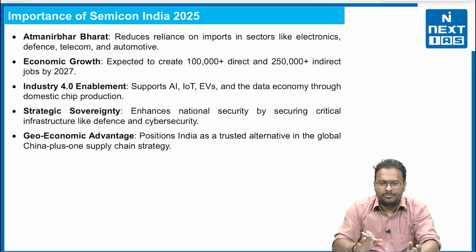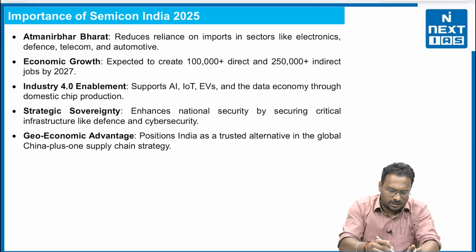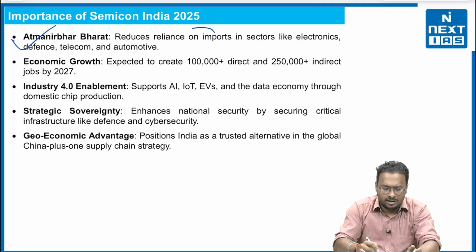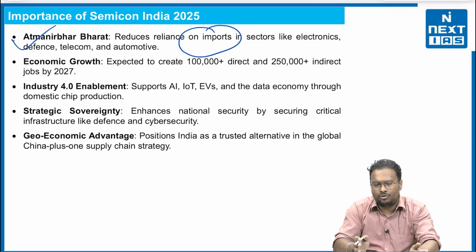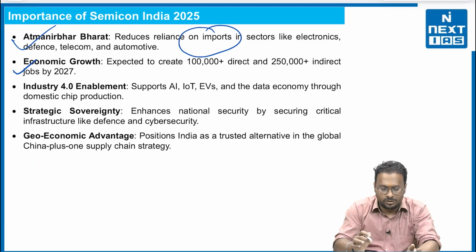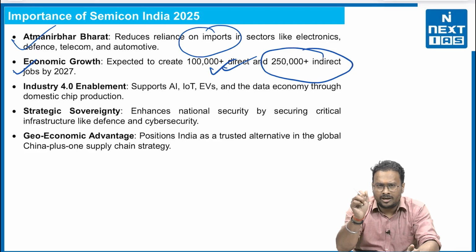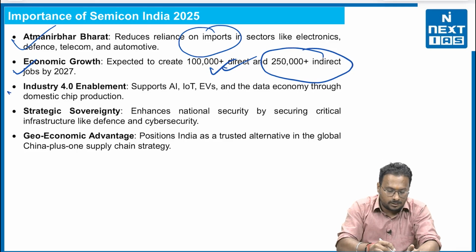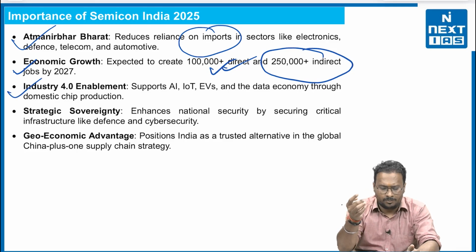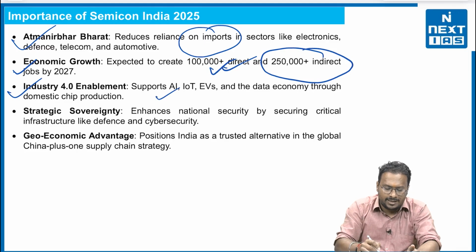Now the importance of Semicon India 2025. The first, Atmanirbhar Bharat. Again, the 100% imports are there, so it will reduce the imports. Second, economic growth. It is expected to create around 1 lakh direct and 2.5 lakh indirect jobs in India by 2027. Third, Industry 4.0 enablement. How? It supports AI, IoT, EVs and the data economy through domestic chip production.